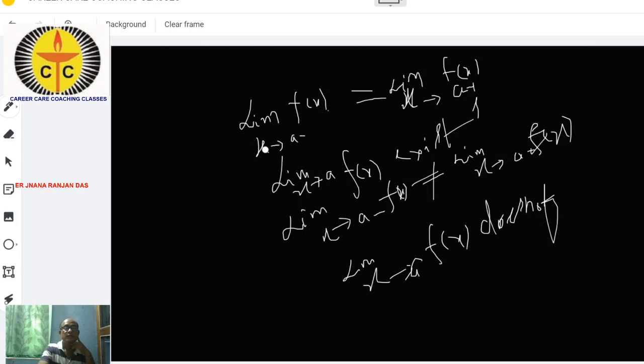In this particular example, f(x) is equal to 2x plus 1. How can we find the limit?